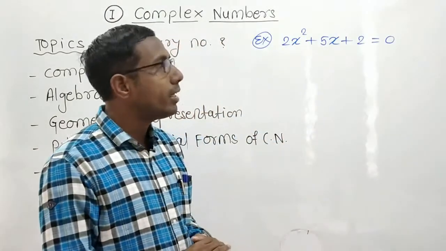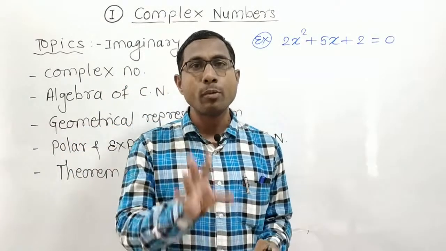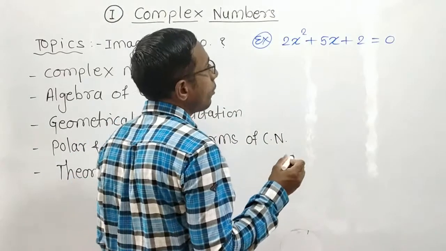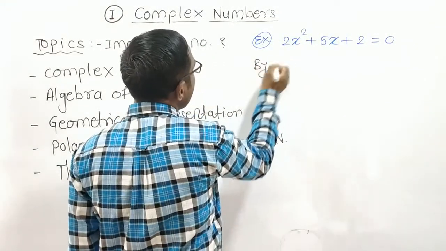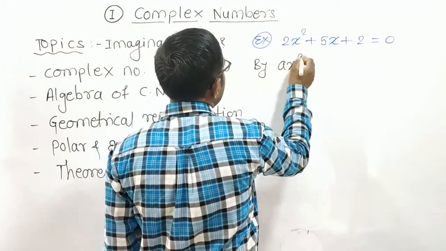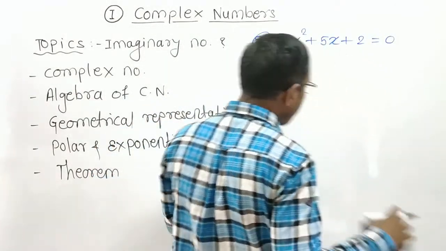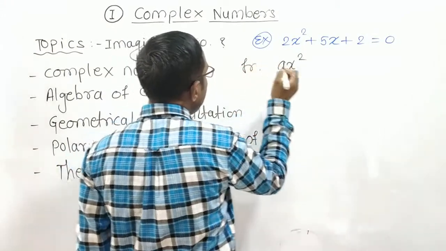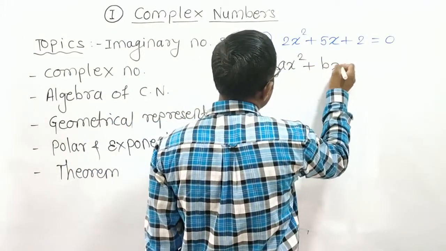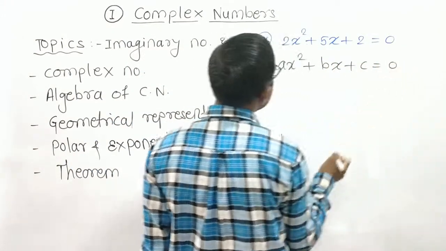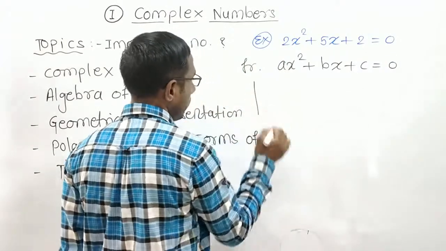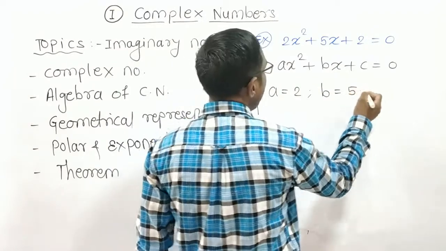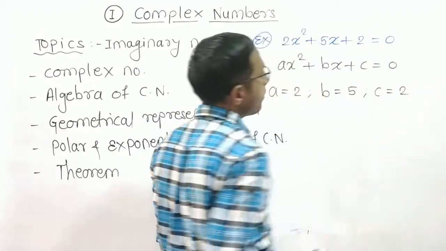Now the formula method is applicable for all types of quadratic equation. Now let us proceed by the formula method. If we compare with ax square plus bx plus c is equal to 0, here we get a equal to 2, b as 5 and c as 2.